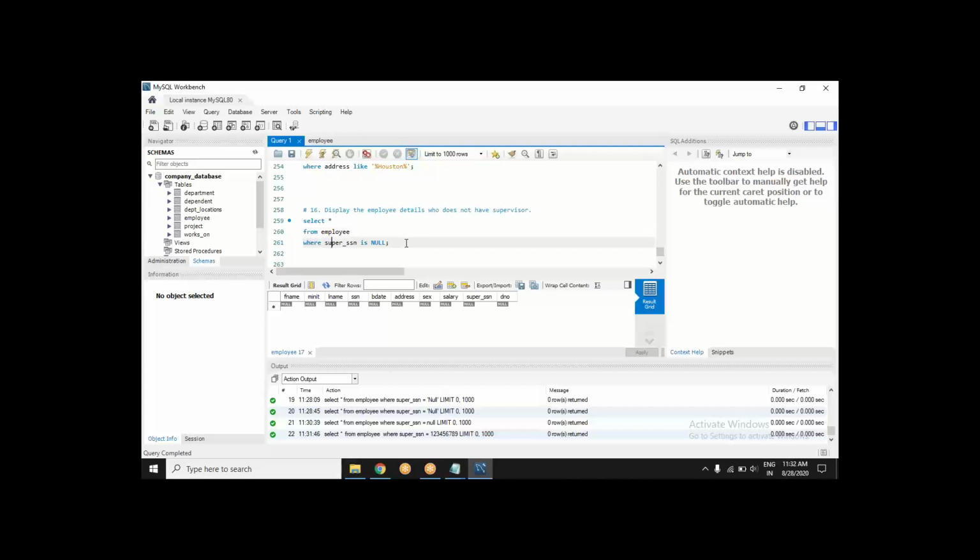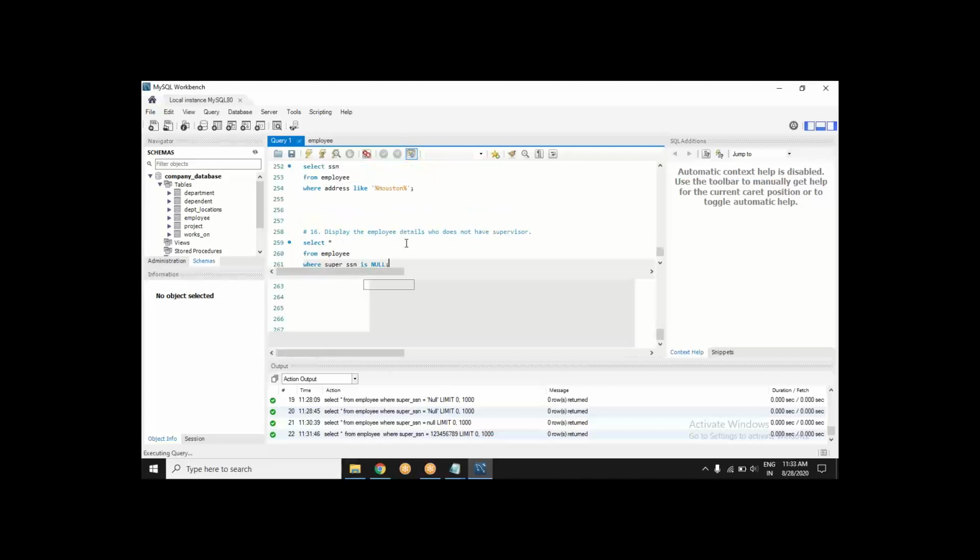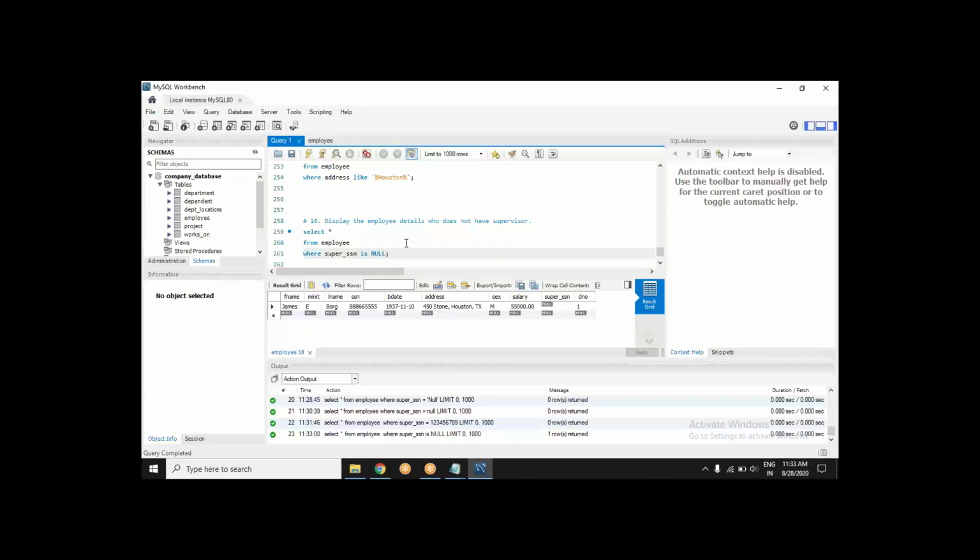Now you are asking whether super SSN IS NULL, whether super SSN is a missing value. Now it is okay. It can check whether it is a missing value or not. And as it happens, Mr. James E. Borg, who doesn't have a supervisor, now we have his records. Fair?